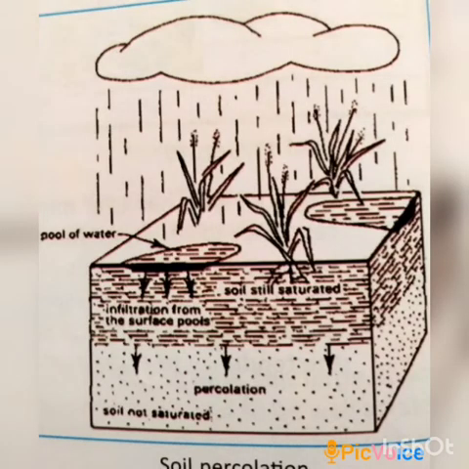Another property is infiltration rate and percolation rate. Absorption of water by the soil depends on its infiltration and percolation rate. Now, what are these two? Infiltration is the rate at which water enters a soil, and the rate at which water moves through a soil is known as percolation rate.